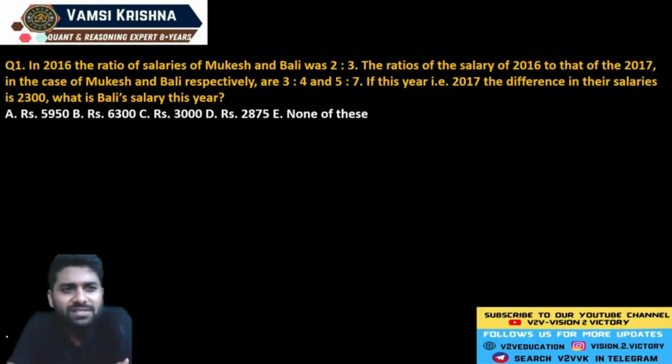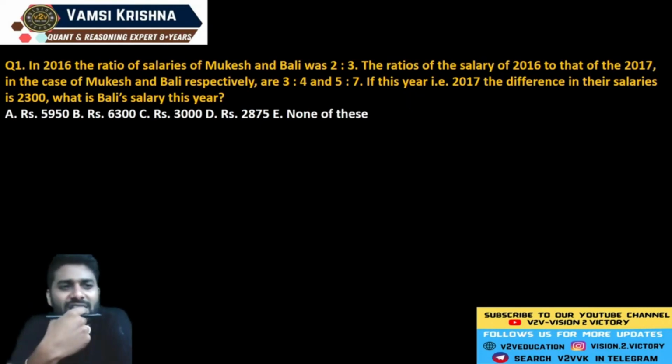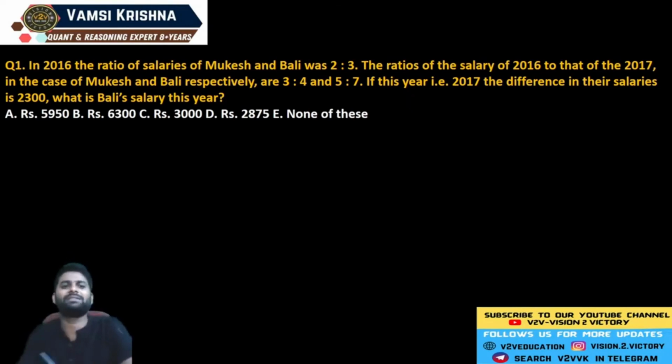Now here the question says that in 2016, the ratio of the salaries of Mukesh and Bali was 2 is to 3. See, the amounts are different in terms of ratio. And the ratio of salary from 2016 to 2017, in the case of Mukesh and Bali respectively, is 3 is to 4 and 5 is to 7. If this year, 2017, the difference of their salaries is 2300, the question is: what is Bali's salary this year?